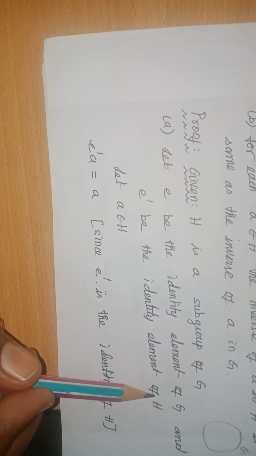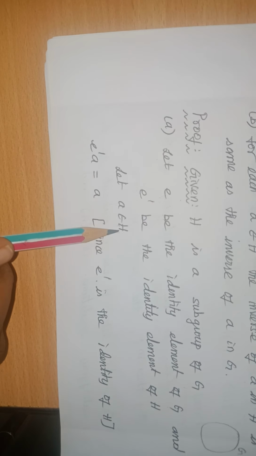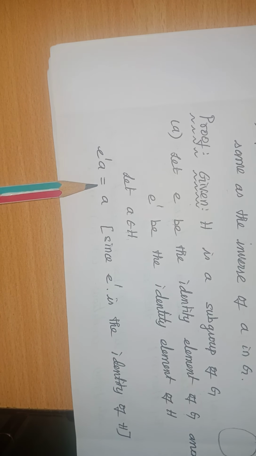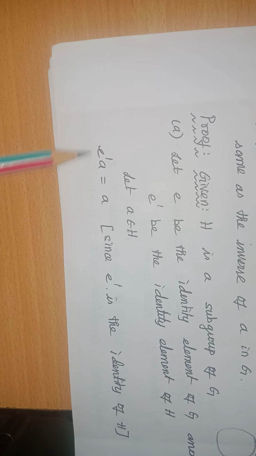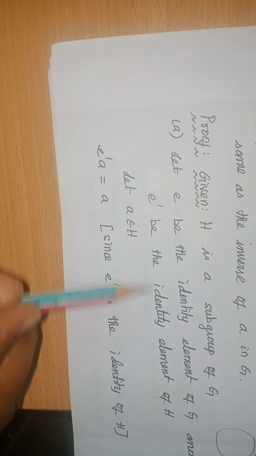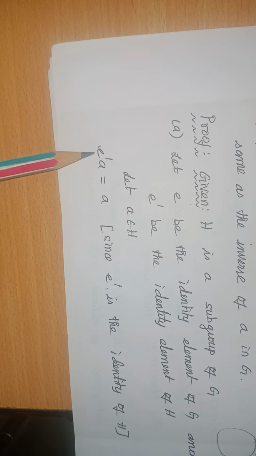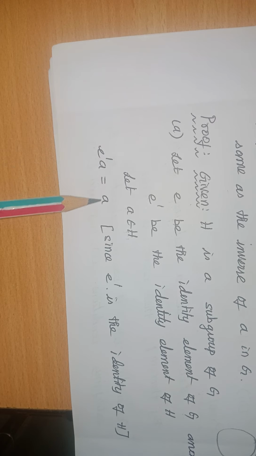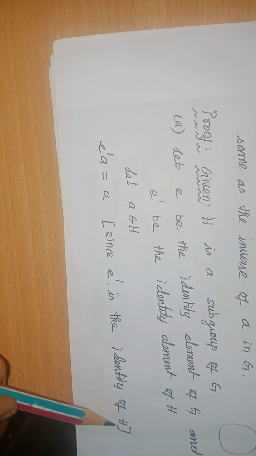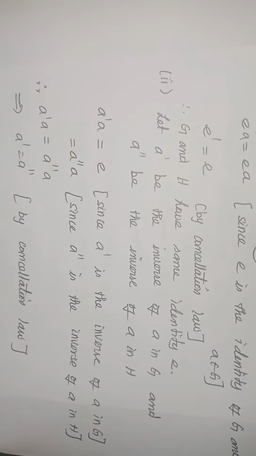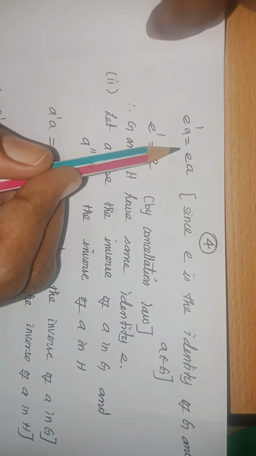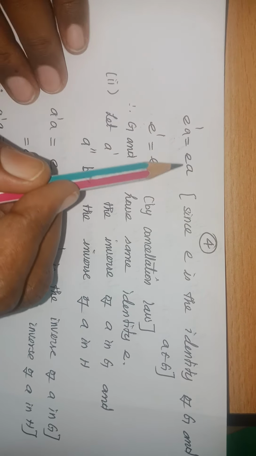E dash is an element of H. A is an element of H. So E dash A equals A, because I know that E dash is the identity. Whatever is multiplied with the identity gives the same element. So E dash A equals A, since E dash is the identity of H. Now this A is multiplied with E. So what we started with is E dash A, which is equal to A.